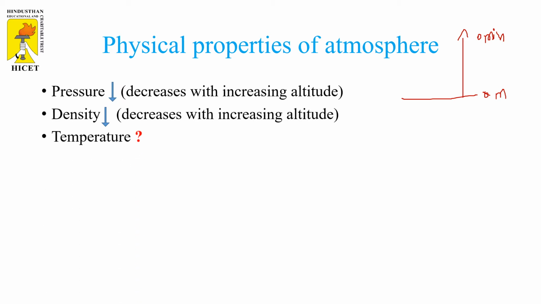The third important property is the temperature. When we discussed the various layers of the atmosphere in the previous slide, we could notice that the temperature is always fluctuating from the troposphere to the last region of the atmosphere. The temperature is not continuously increasing or decreasing with altitude. It behaves in an alternating way. In the next slide we are going to discuss the temperature effects with increasing altitude exclusively.